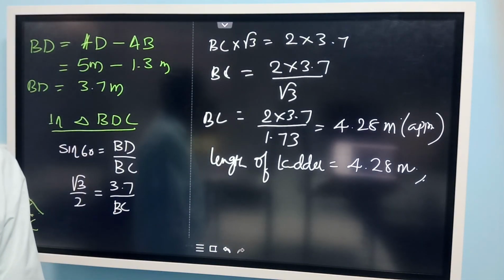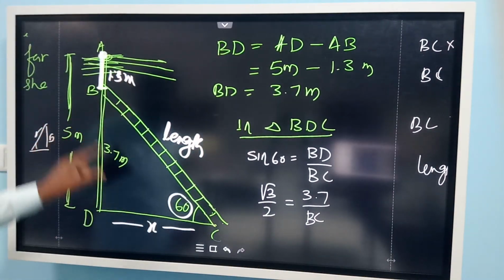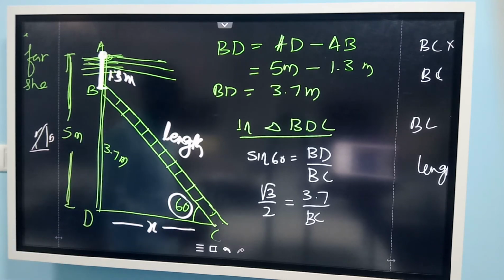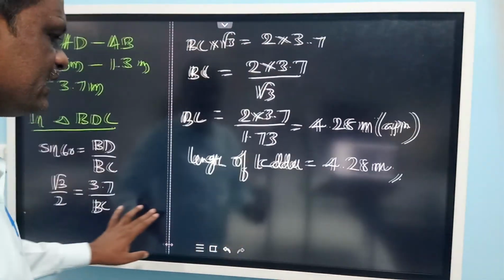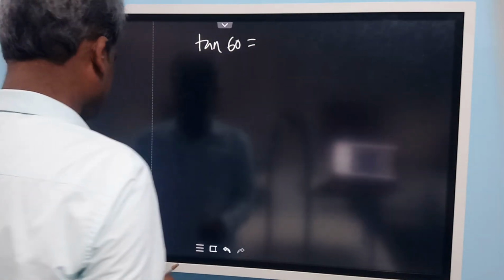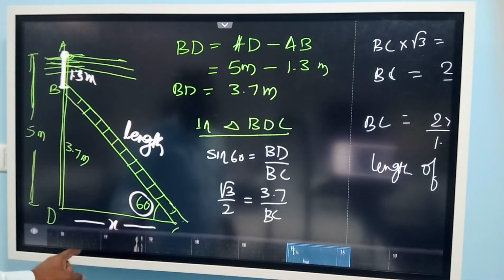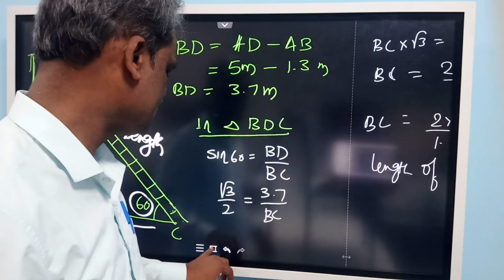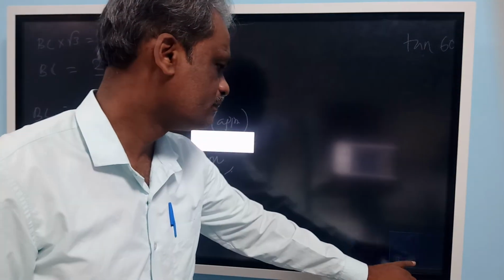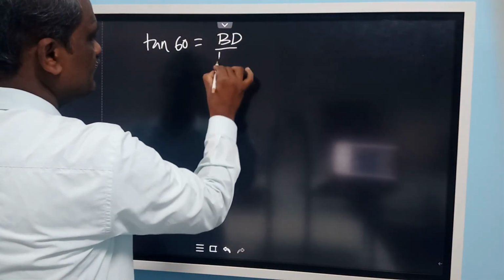So now we want to find out the distance between the foot of the tower and the foot of the ladder. For that, apply the trigonometric ratio connecting the opposite side and the adjacent side. So you can take tan 60 degree. You will write tan 60 degree is equal to opposite side BD by adjacent side DC. So let us write BD by DC.